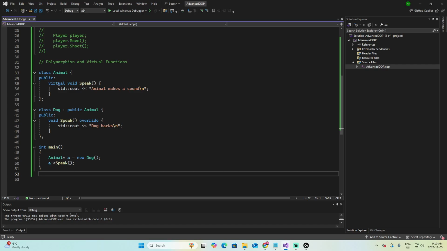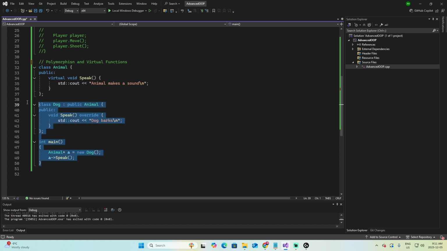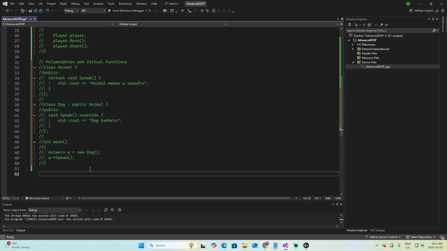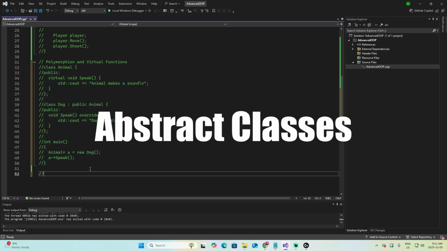If you remove the virtual, the base version runs every time, even if the object is actually a Dog. This, by the way, is a beginner trap, so always pay attention to virtual and the override. Let's comment this section. And the next concept we'll cover is called abstract classes.